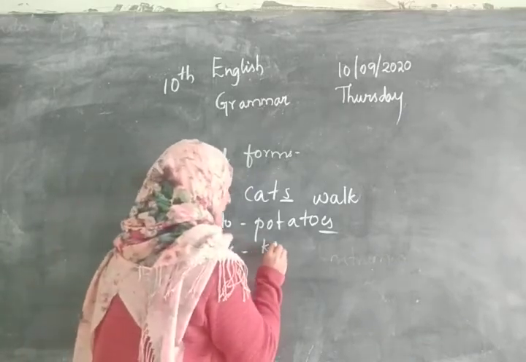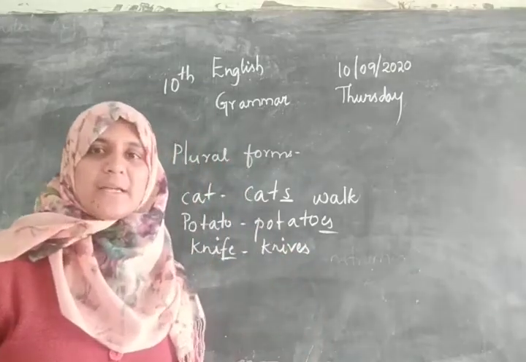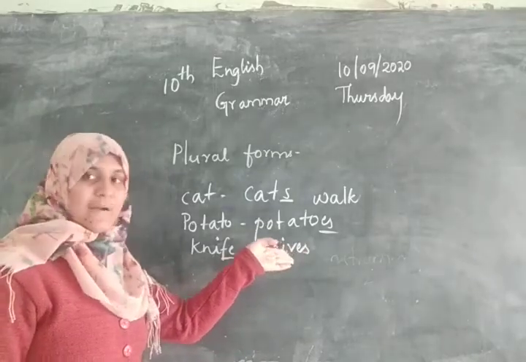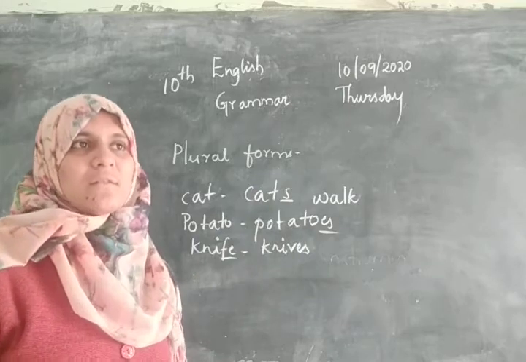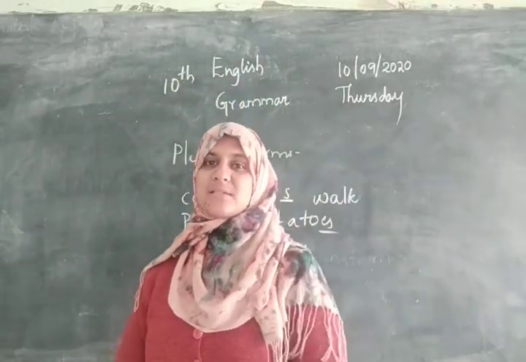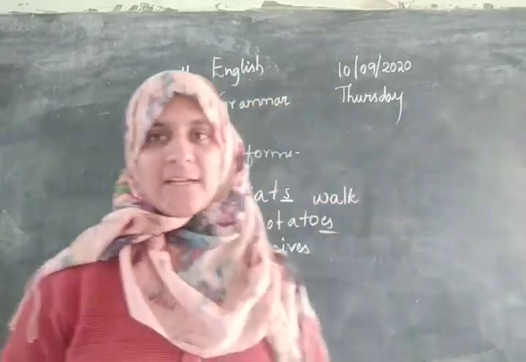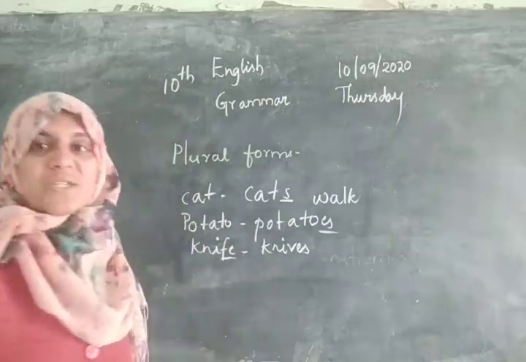For knife, fe, it takes knives. Like that, there are certain forms which change, where we have to add ves or es. There are also losses, buses, where we added es. There are certain few examples like that. In your textbook on page number 6, this is given. We shall look into it.